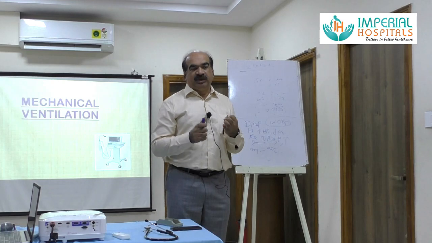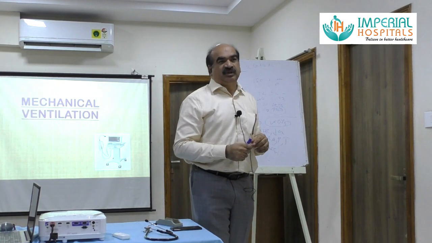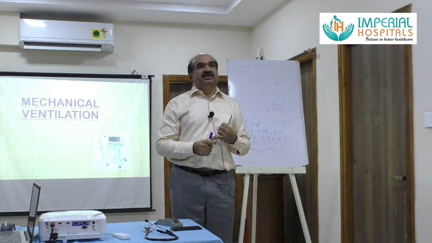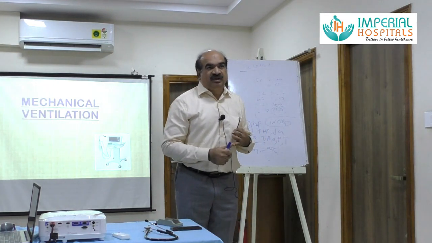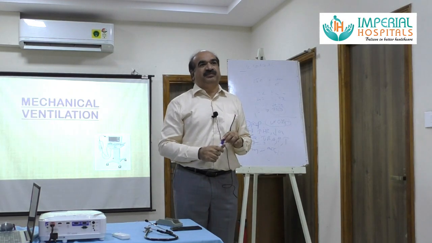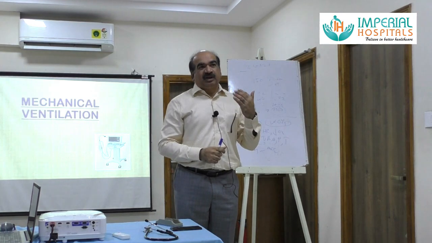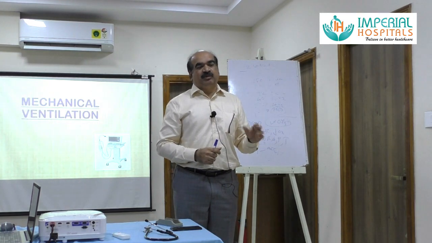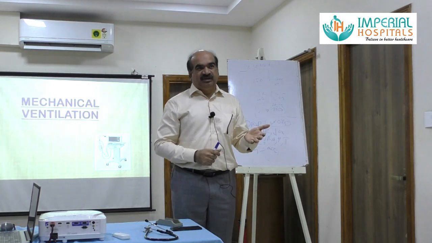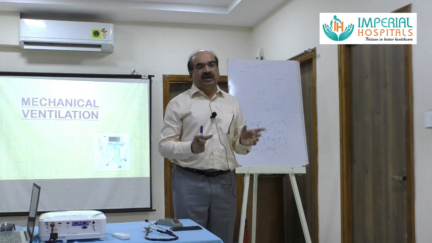Some indications: PaO2 less than 60, even with supplemental oxygen, or PaCO2 more than 55 with pH less than 7.25. If vital capacity is low, less than 15 ml per kg, or if minute ventilation is more than 10 liters per minute. So there are many indications for planning for intubation.